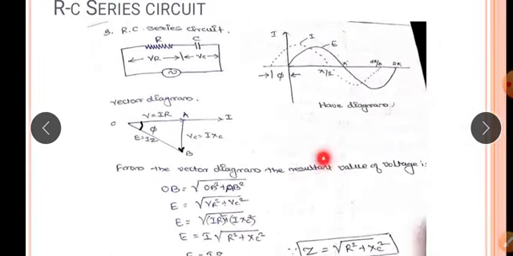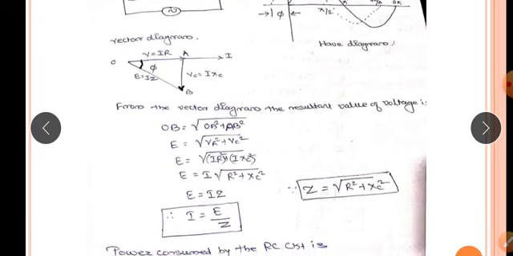Now, from the vector diagram, OB is equal to square root of OA square plus AB square. OB is nothing but E, that is E equal to square root of VR square plus VC square. VR is I into R, VC equal to I into XC. So taking I outside of the square root, E equal to I into square root of R square plus XC square.